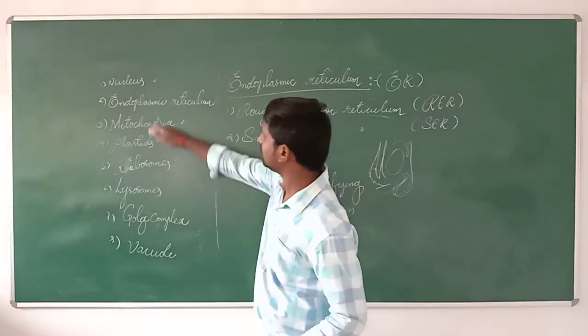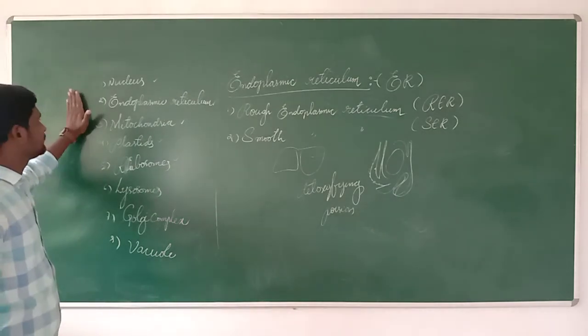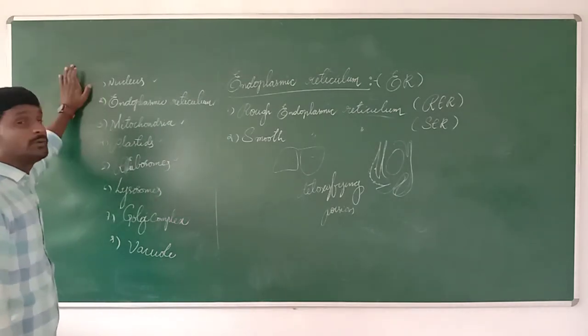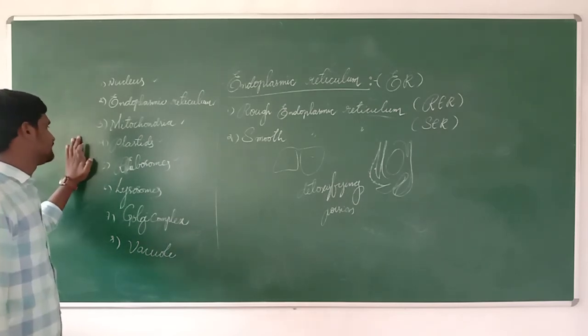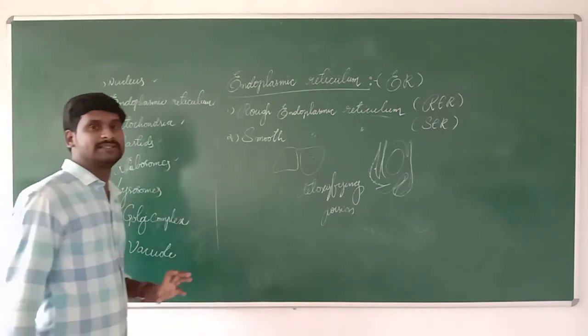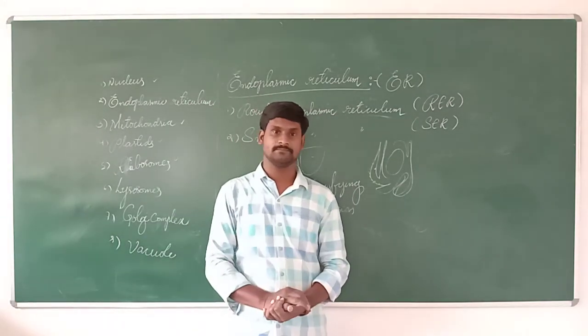So now we understand what I explained to you today about some materials and organelles, like the nucleus, endoplasmic reticulum, mitochondria, plastids, and the ribosome. These are some of the organelles which are very essential.